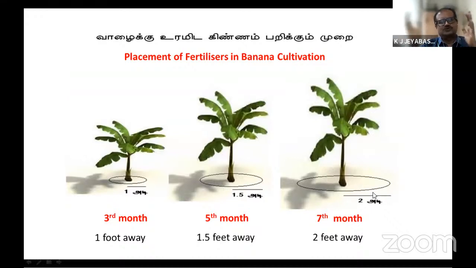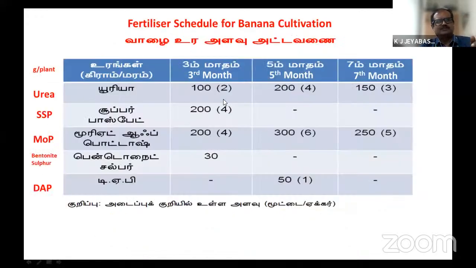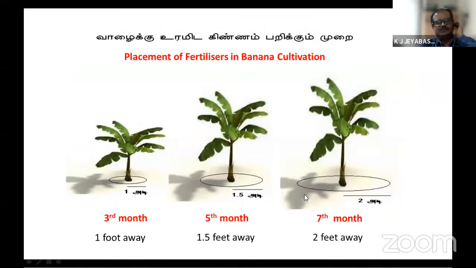because banana is a long duration crop. The total dosage of fertilizer cannot be given in one application. We have to split it into three critical stages: the 3rd month, 5th month, and 7th month. But each time, with the plant growth stage, the distance of fertilizer application from the plant should be increased properly. So the 4R is covered: right fertilizer, right proportion, right time, and right place.